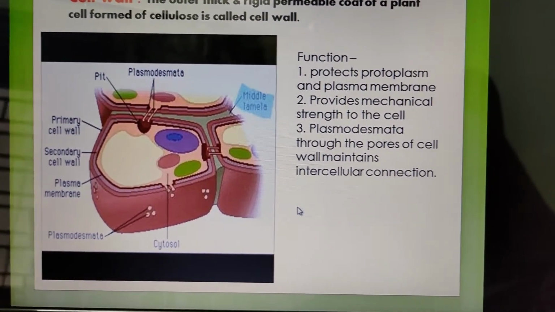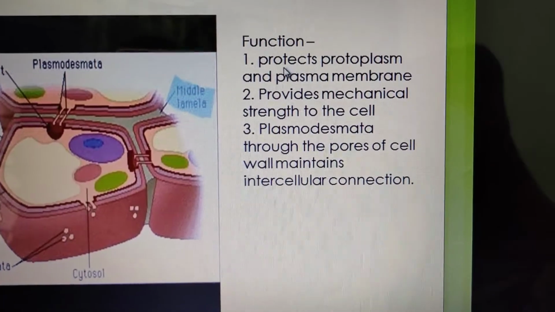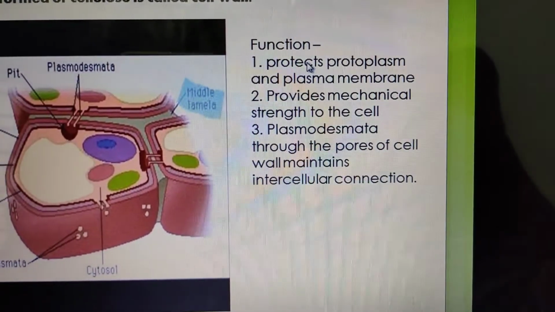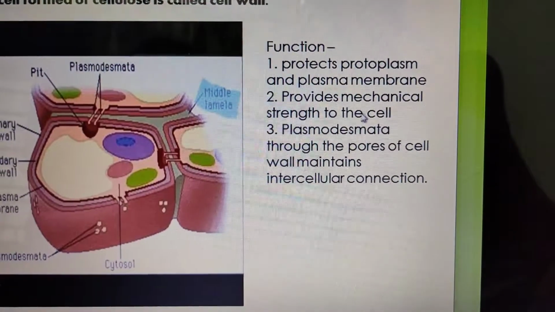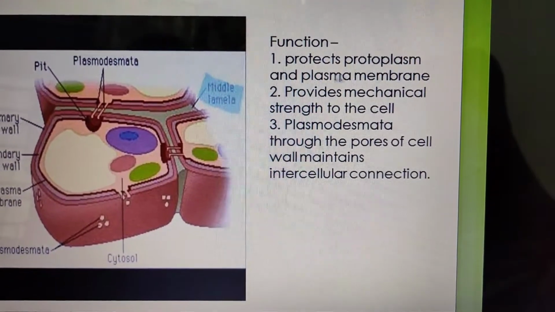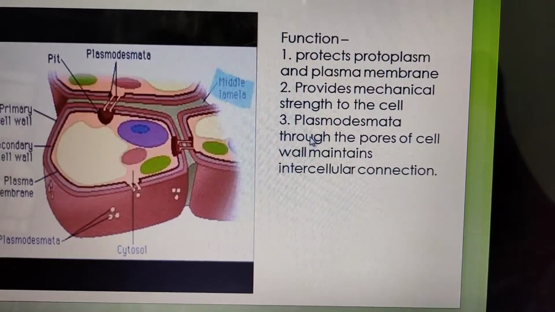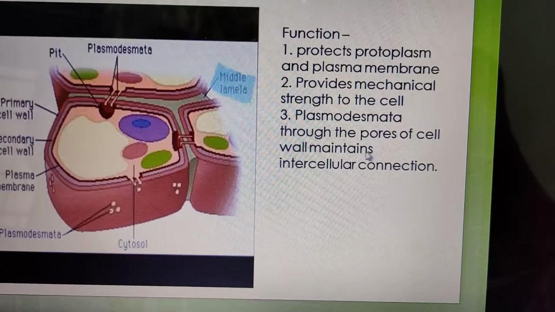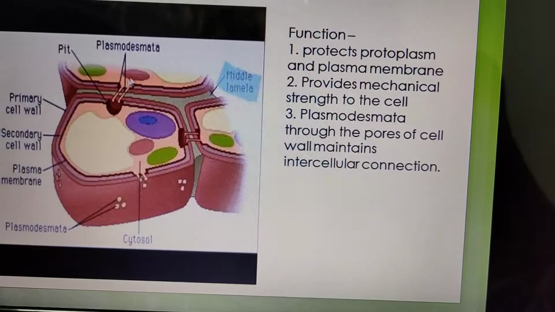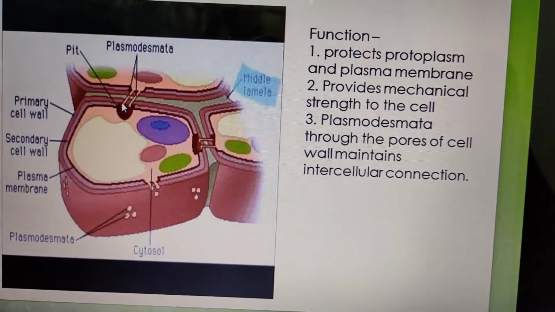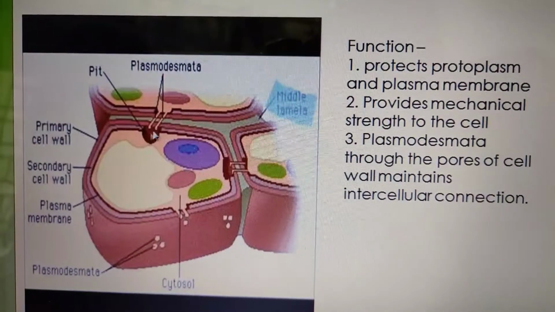Next, know the function of cell wall. It provides mechanical strength to the plant cell, protects the protoplasm and plasma membrane, and another function: plasmodesmata, through the pores of the cell wall, maintain the intercellular connection. See the structure of plasmodesmata. Here is the thread-like part which makes a connection between two adjacent cells.